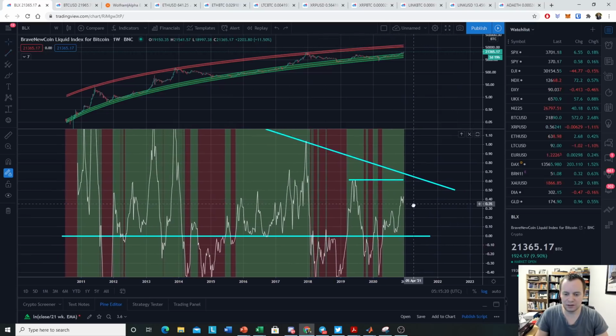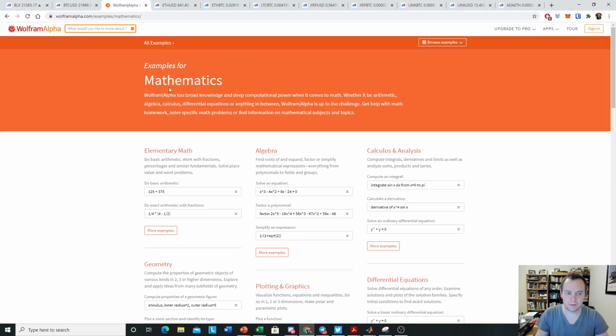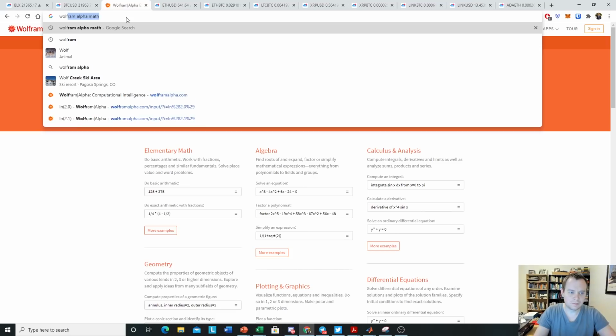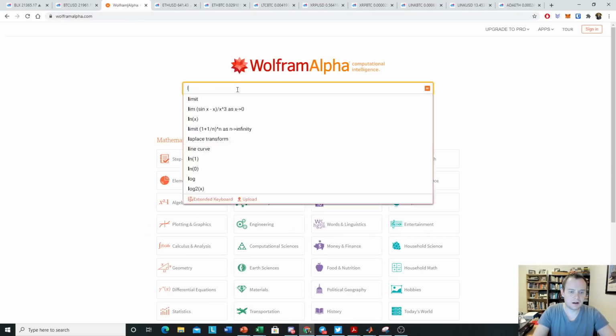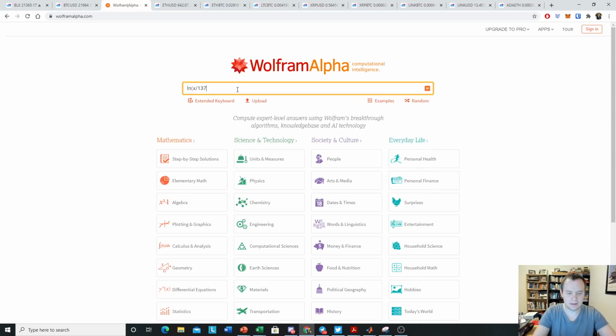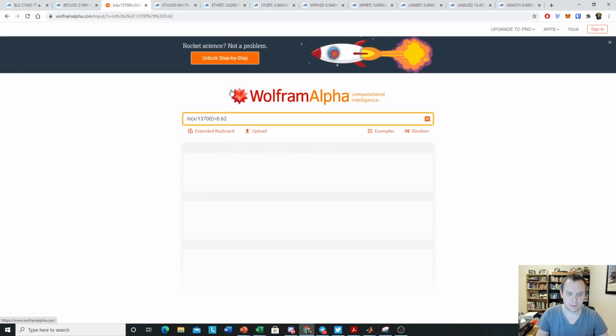So how do we solve for this? Well, it's fairly straightforward, right? If we go over to Wolfram Alpha, and let's go here. If we take the log of the price and then divide it by the 20-week SMA, well, we know right now the 20-week SMA is around 13,700, somewhere in that ballpark. And then we want to set it equal to 0.62 or so. And we just solve for that.